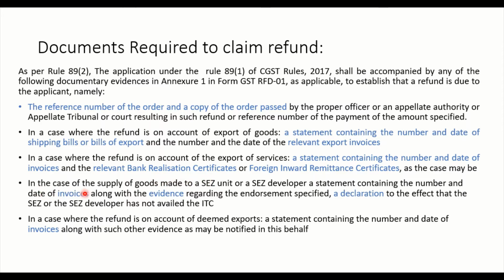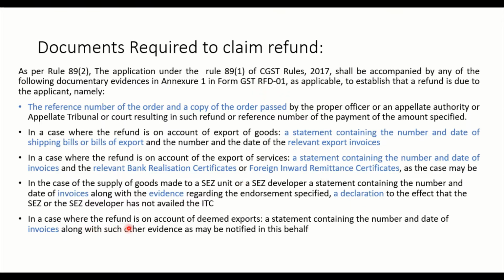In case the supply of goods is made to SEZ unit or SEZ developer, we know this is also a zero rated supply. Evidences will have to be given, and what kind of evidences? Either invoices or declaration will have to be filed while filling this form.